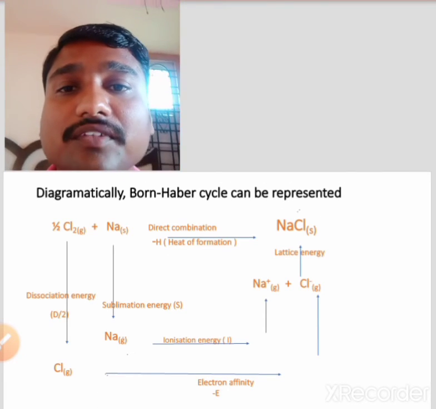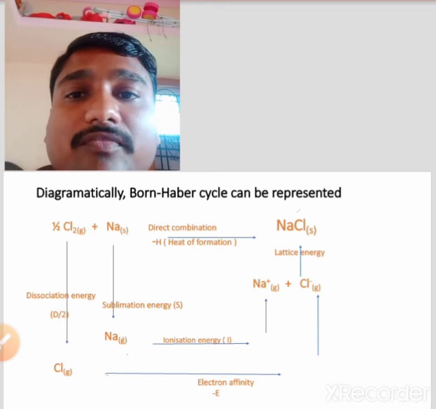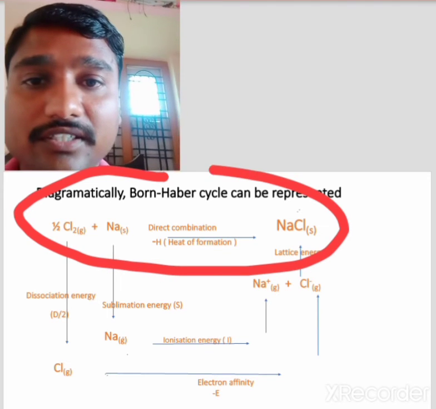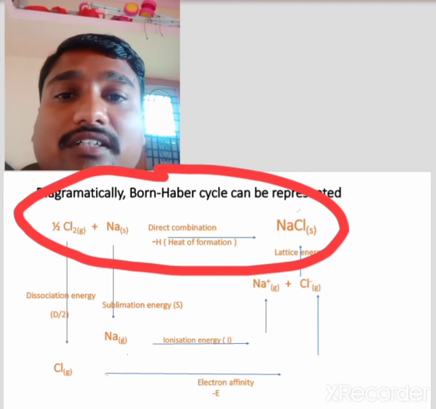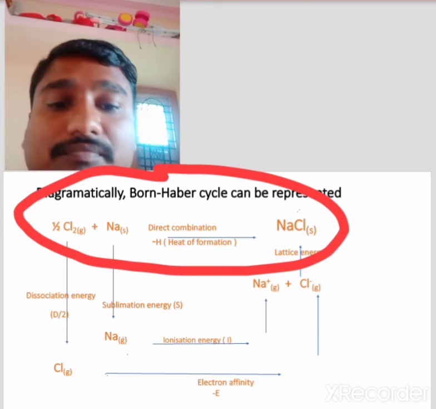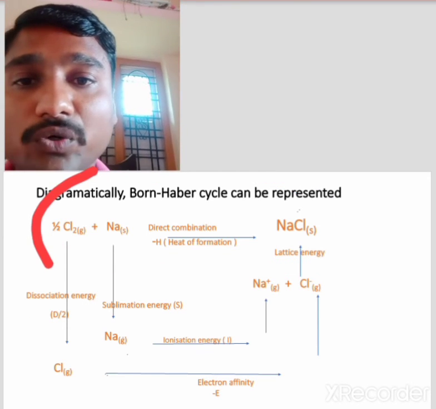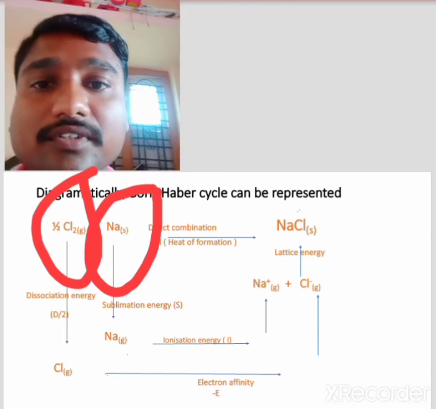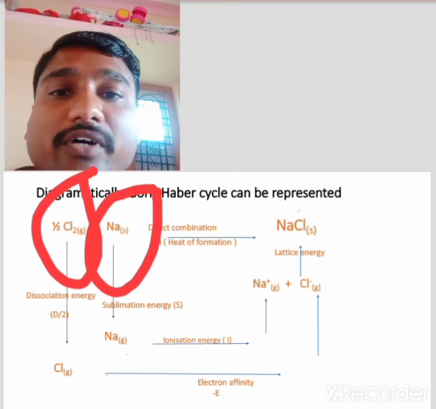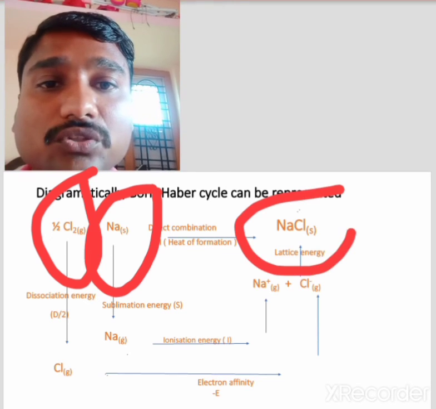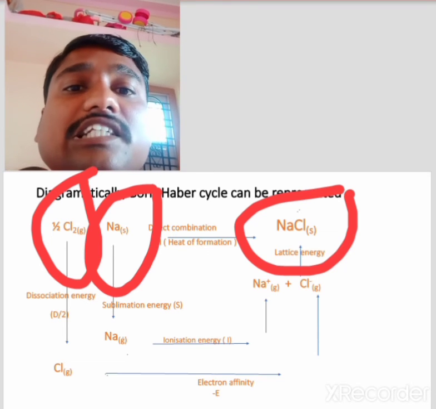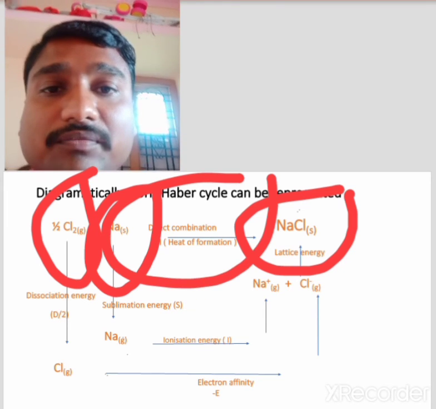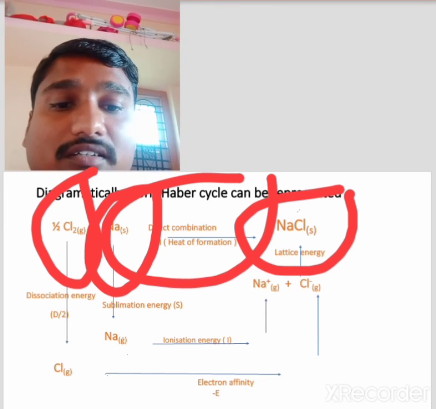And last, the Born-Haber cycle can be represented diagrammatically. This is the first step, the direct method, that is direct conversion. In direct conversion, half mole of gaseous chlorine molecule and solid sodium are directly combined. We get 1 mole of solid crystalline sodium chloride.